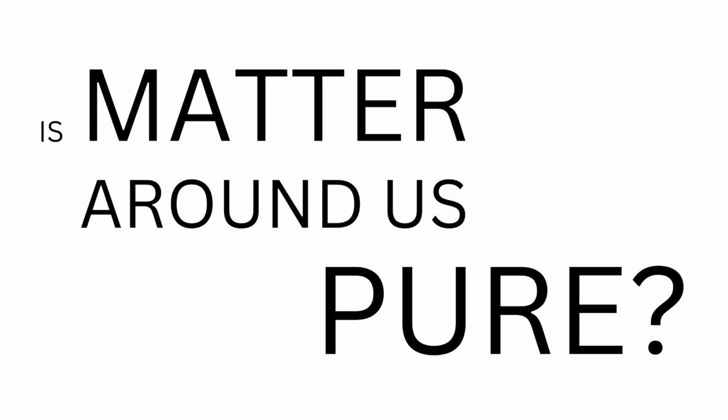So I hope you have learned the first chapter of class 9 science. I'll link the playlist for the first chapter here. If you haven't watched that, you can go and watch that. And there is also the last minute revision video that summarizes everything that we have learned in chapter 1. So you can also watch that just before learning this video. Okay, now we are moving on to the second chapter of class 9 science, which is Matter Around Us Pure.